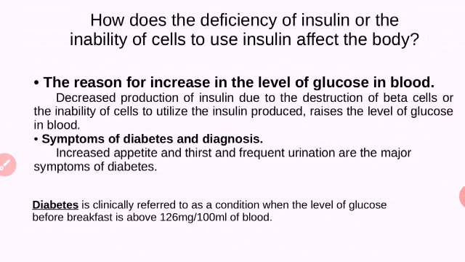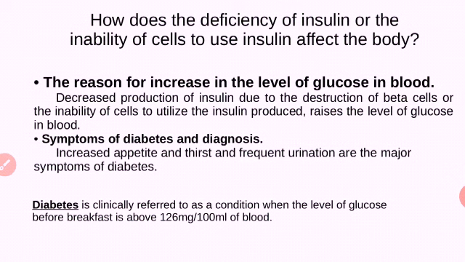These are the two reasons for increase of glucose in blood. That is, one, decreased production of insulin due to the destruction of beta cells. We learned about beta cells in the pancreas. Then another reason, inability of cell to utilize insulin produced. The cell has to utilize the insulin, then only the level of glucose in blood becomes normal. If it is not utilizing the insulin, glucose level in the blood increases and it leads to diabetes.